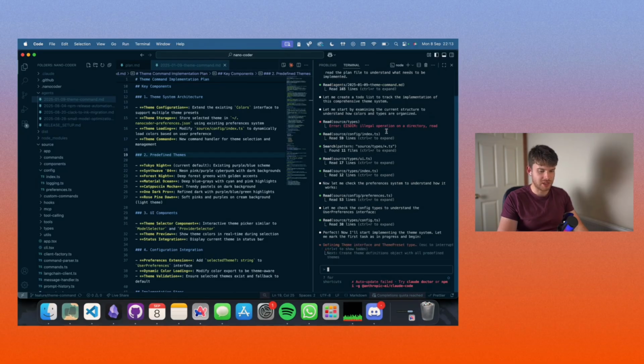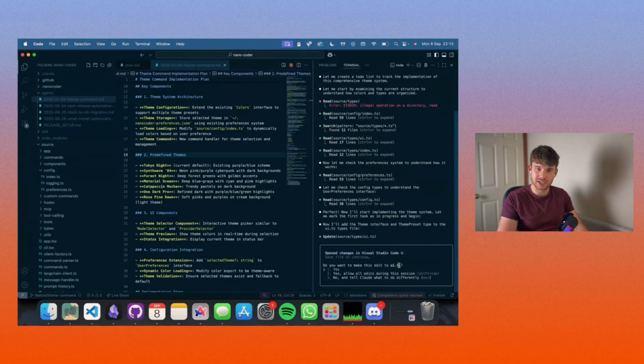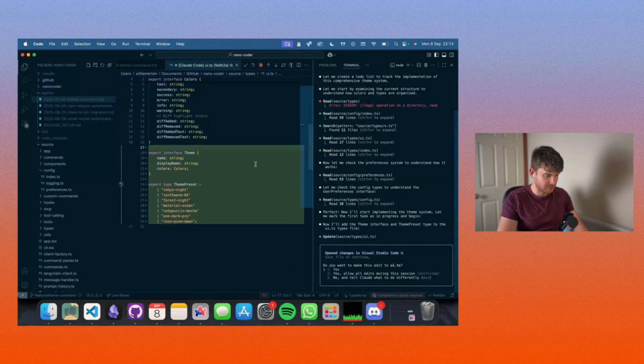Okay, perfect. Now start implementing the theme system. Let me mark the first task as in progress. There's a bit of a bug with my version. Yes, I need to update, and I will. But the to-do lists just do not appear. Okay, first bit of code's through.